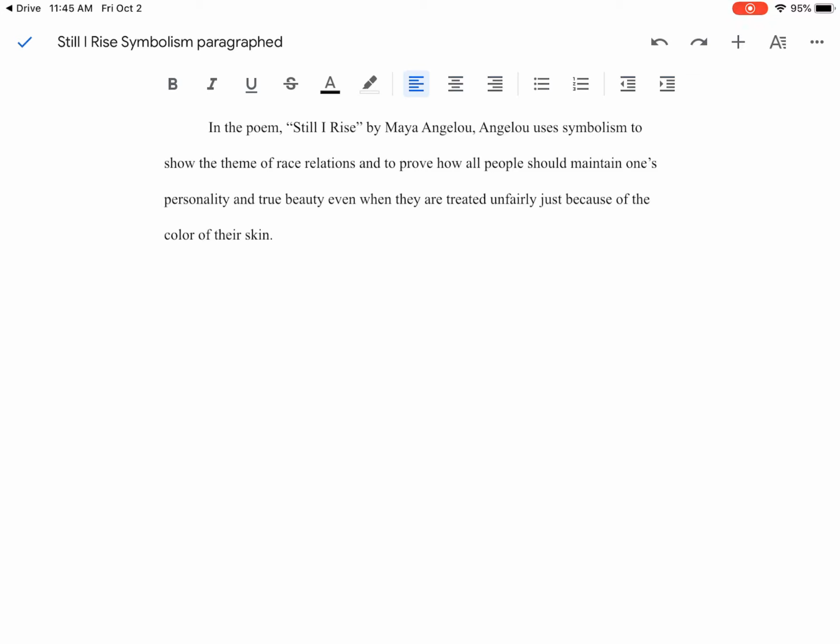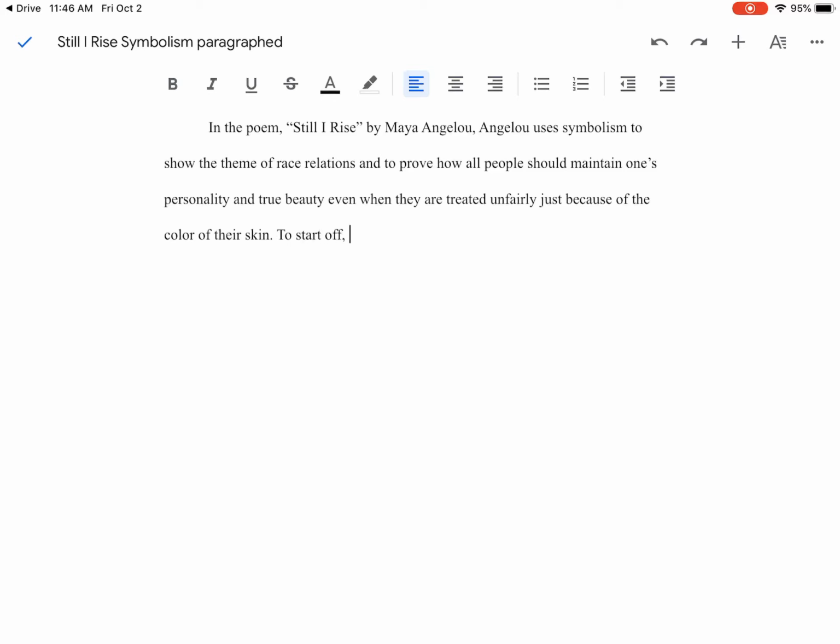All right, so remember we're talking about race relations and this idea that people should not let basically racism bring them down, that they should rise above it. So we just reworded that thematic statement, and now we're going to move on with the evidence sentence, and we're going to choose the symbol of the sun in this paragraph as seen in Still I Rise, the sun, and also the dream. Okay, so both of these things are archetypes that commonly represent greater ideas as seen in texts throughout time.